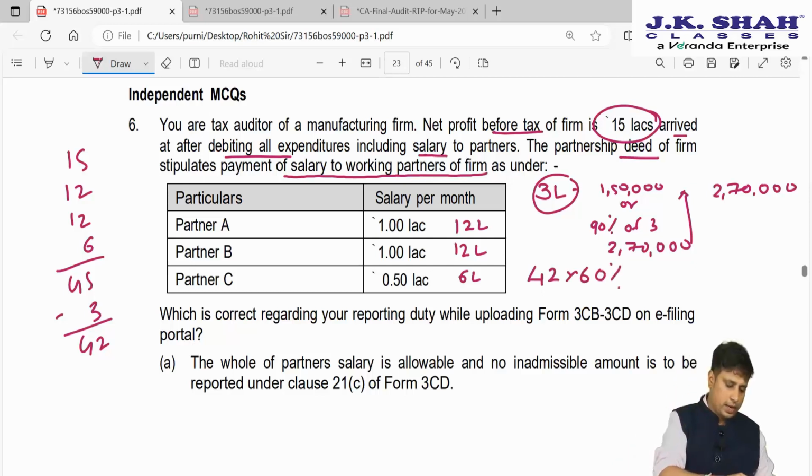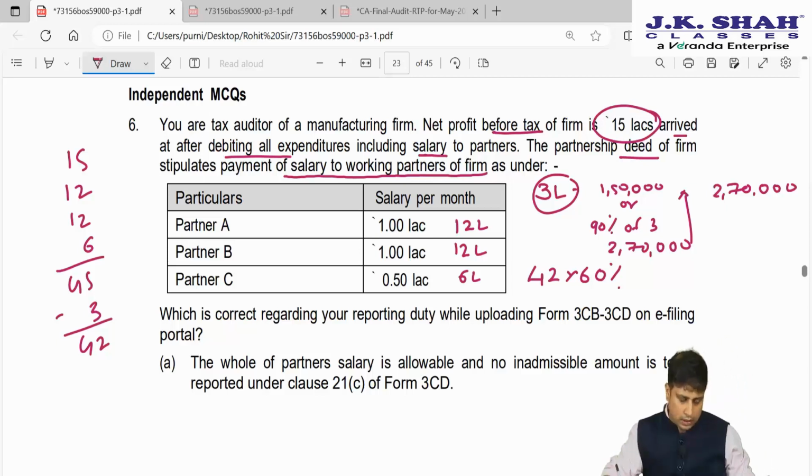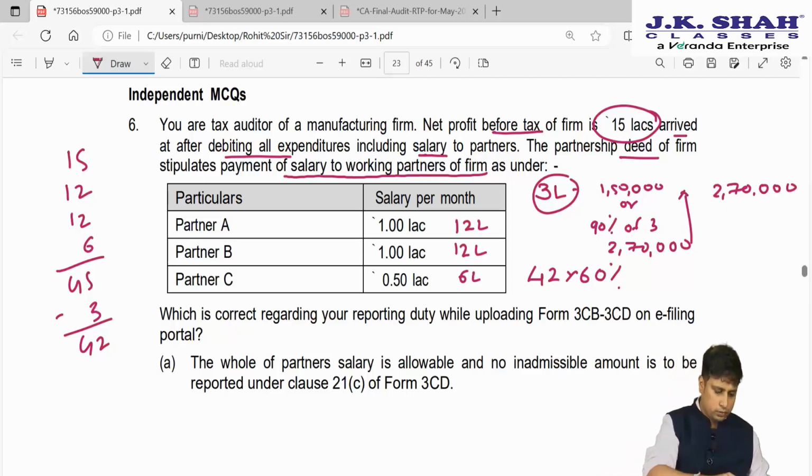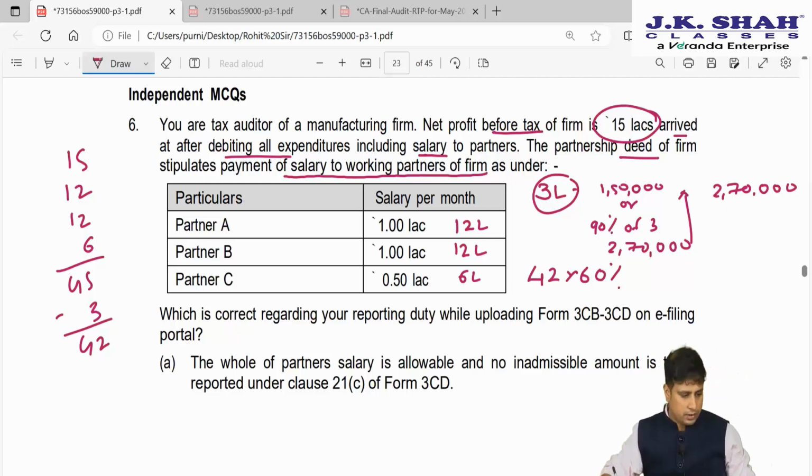So on 42 lakhs if we provide 60%, it comes to 25 lakhs 20,000. So overall, if I add 2 lakhs 70,000, it comes to 27 lakhs 90,000. But how much salary have they provided in the books? 12 plus 12 plus 6 comes to 30 lakhs.